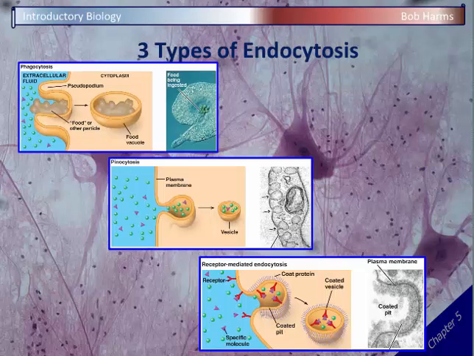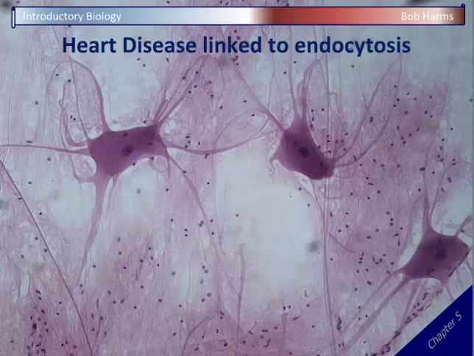And on the electron micrograph here on the right, we can see the line going through making the pit is a plasma membrane. We've got lots of proteins on the surface, and we can see a few of those proteins are full. They have the chemical actually attached to them. And it turns out that this receptor-mediated endocytosis is actually very important in us as humans, and if it doesn't work properly, is linked to lots of types of heart disease.